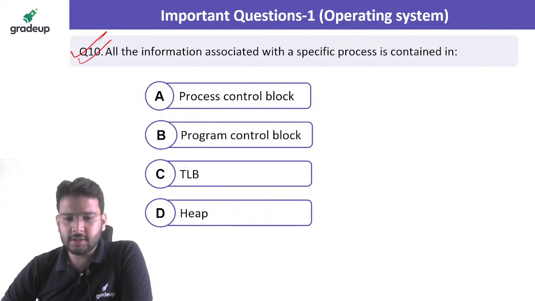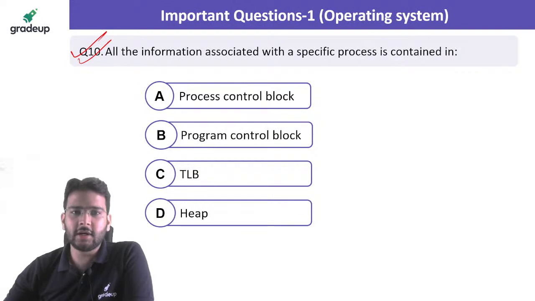Yes, Raja is saying option B should be the correct answer. Are you sure, Raja? Shantanu is saying option A should be the answer. Yes, option A is the correct answer for this one.